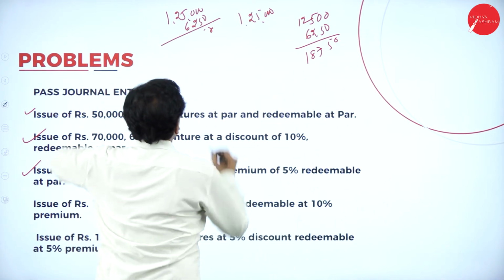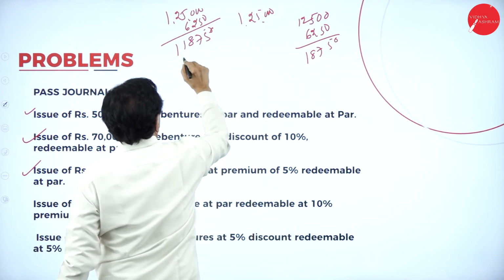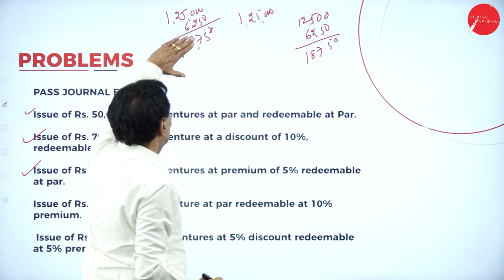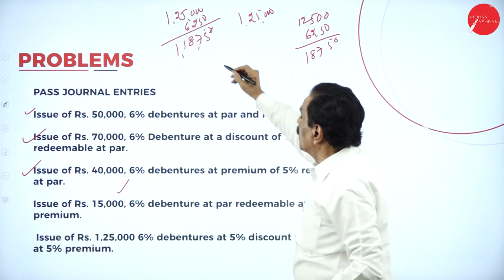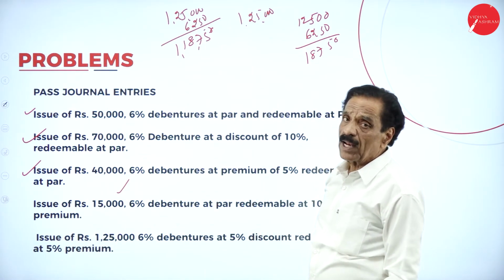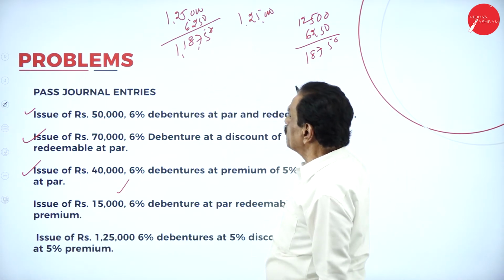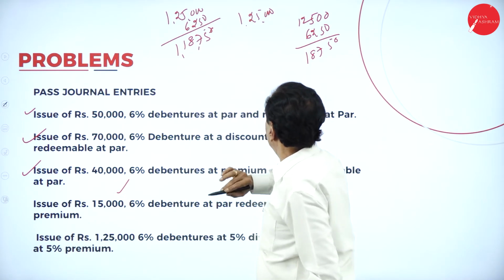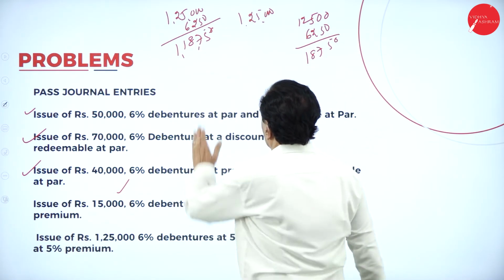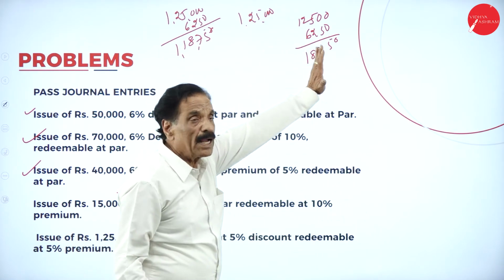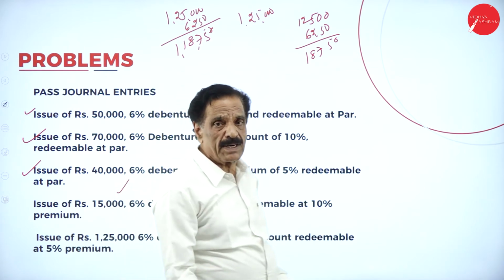You receive 1,18,750. 1,25,000, how much discount? 6,250. How much cash are you going to receive? 1,18,750. What's the entry? Bank account debtor 1,18,750, loss on issue of debenture account 18,750, to debenture account 1,25,000, to debenture premium 12,500.